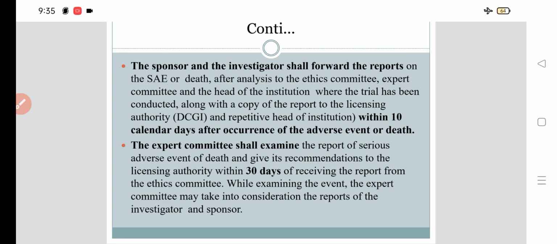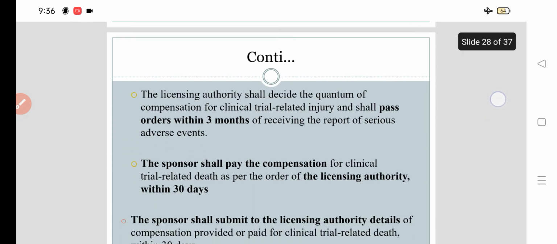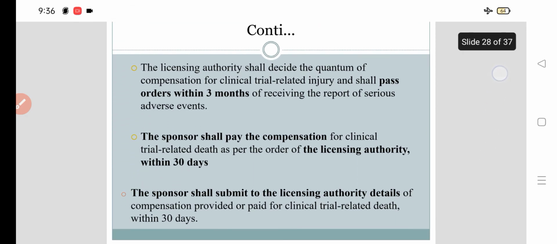The expert committee shall examine the report of serious adverse event of death and give its recommendation to the licensing authority within 30 days of receiving the report from the ethics committee. While examining the event, the expert committee may take into consideration the reports of the investigator and the sponsor. The licensing authority shall decide